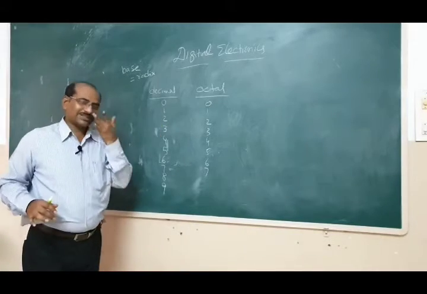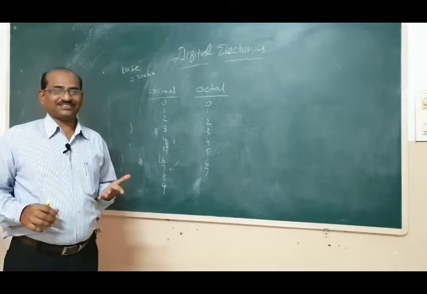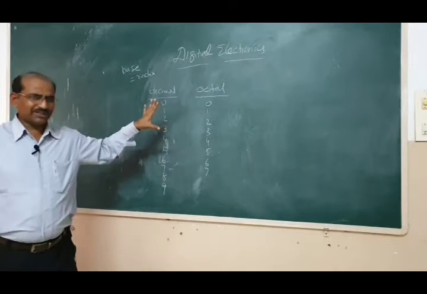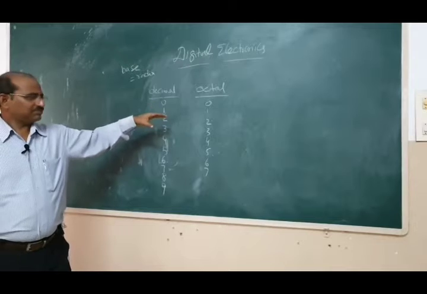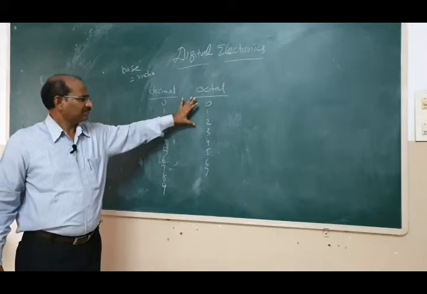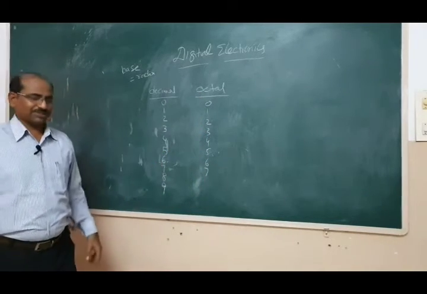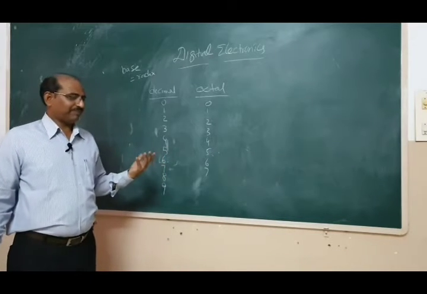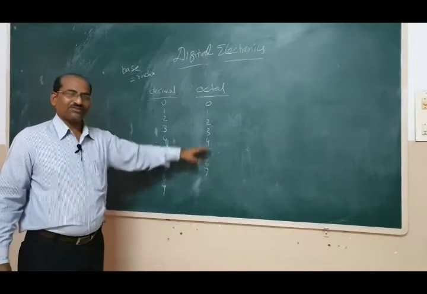Now, how did the octal number system evolve? Any guess? Actually, the octal number system was used by Native Americans and some Mexican peoples, right? 99% of cultures use the decimal number system, but here and there some cultures used the octal number system also. So from where did they borrow the base of 8?